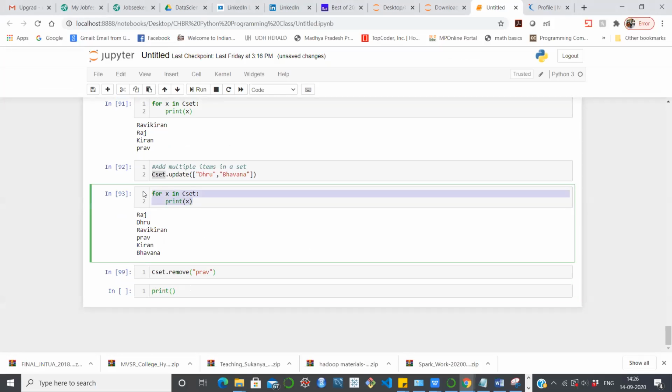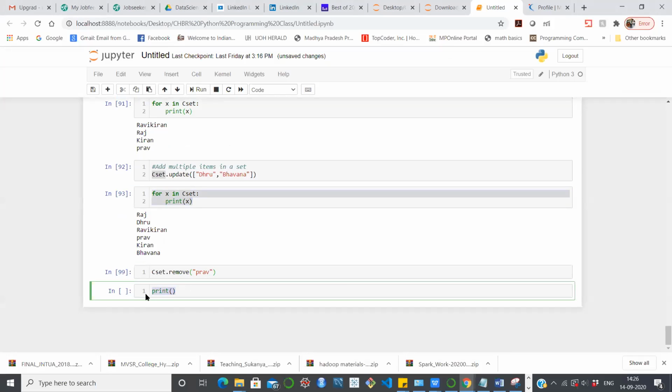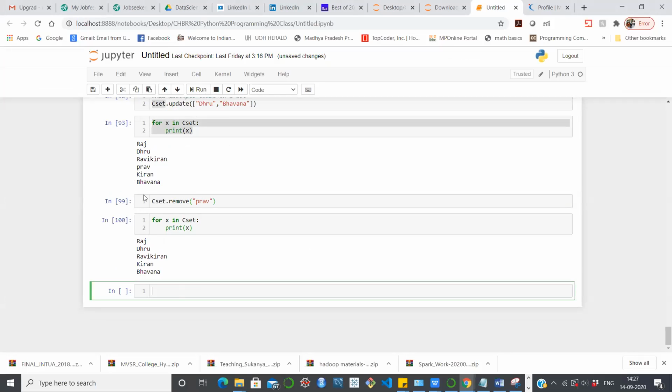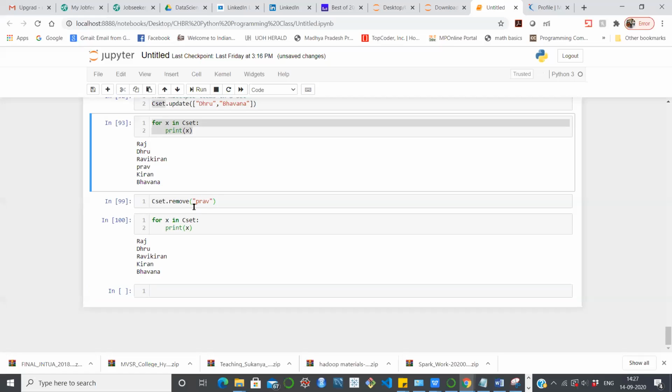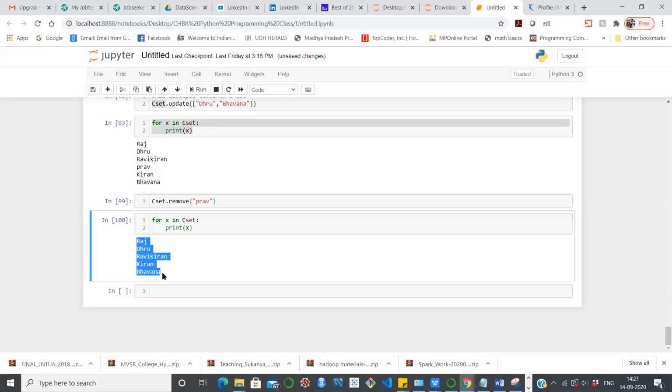You can see earlier, before removing anything, our set was having these many items. Now I have removed PRAV, so you can see we are not able to see PRAV here. So this is how you can remove.